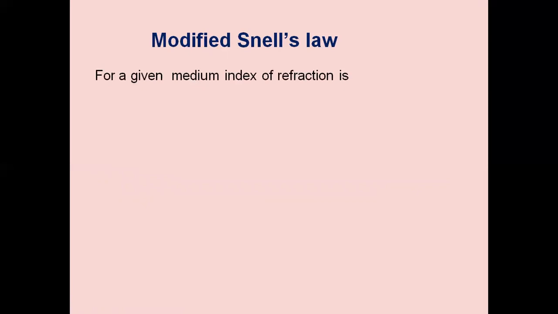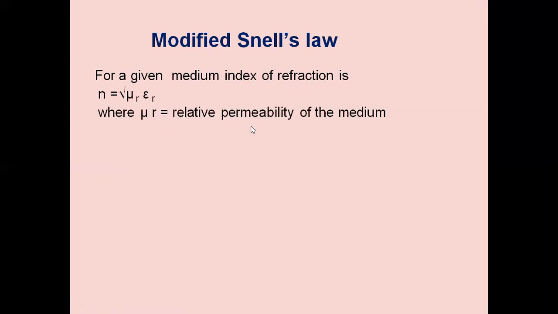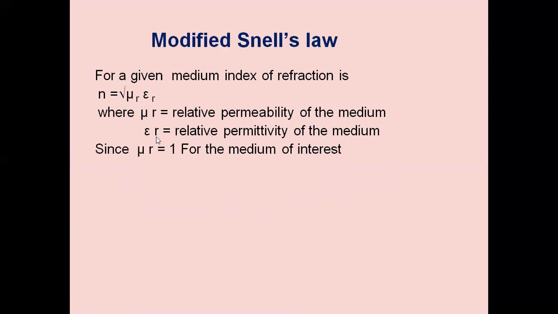And we have a modified Snell's law for a given medium. The refractive index is eta equal to root of mu r epsilon r, where mu r is the relative permeability and epsilon r is the relative permittivity. So we have the refractive index based on mu r and epsilon r.